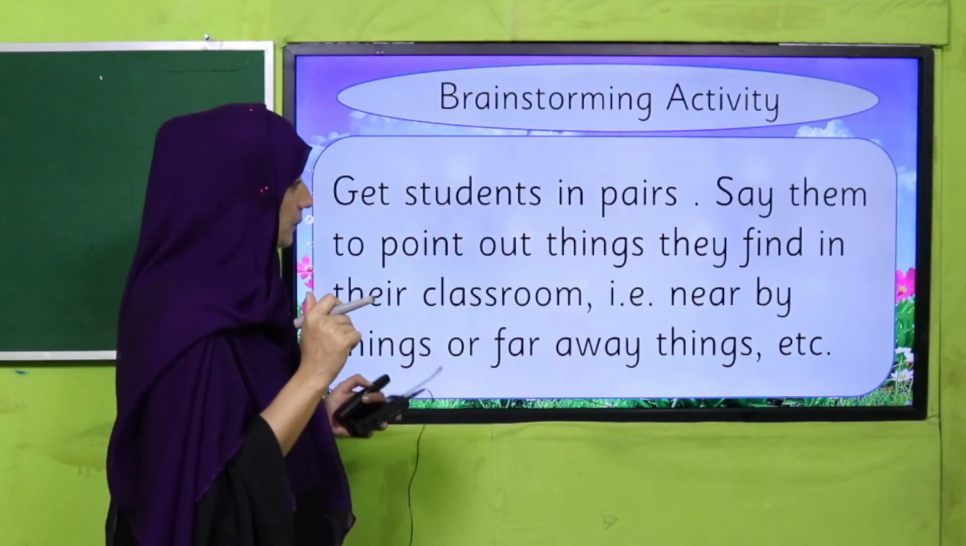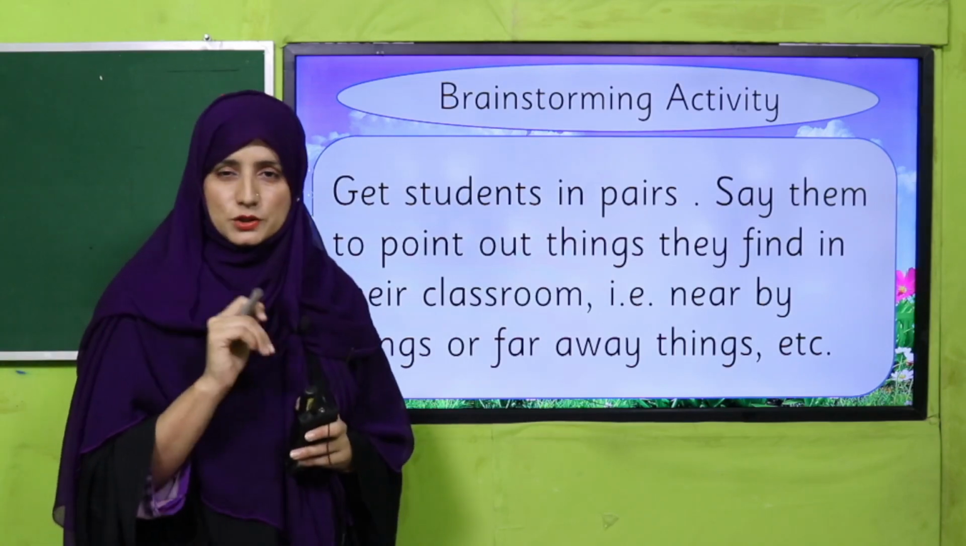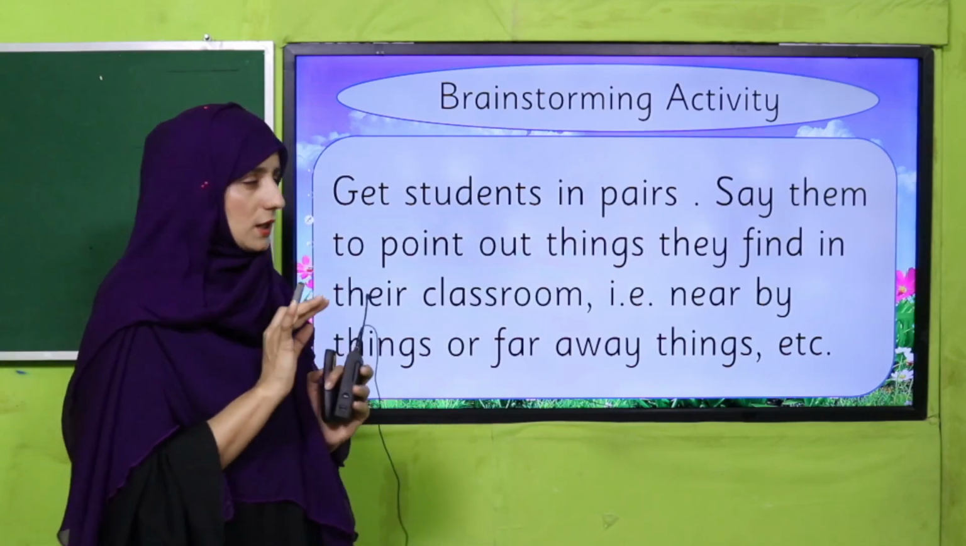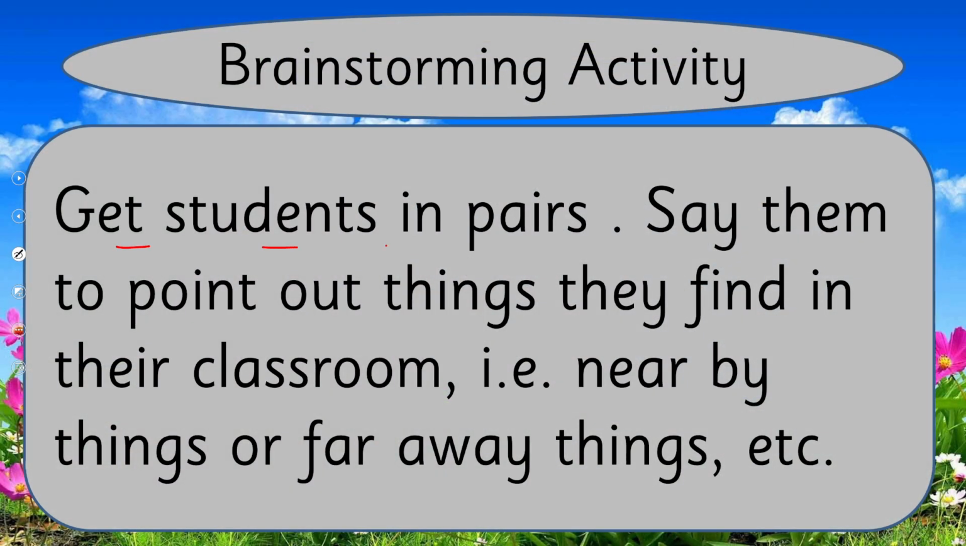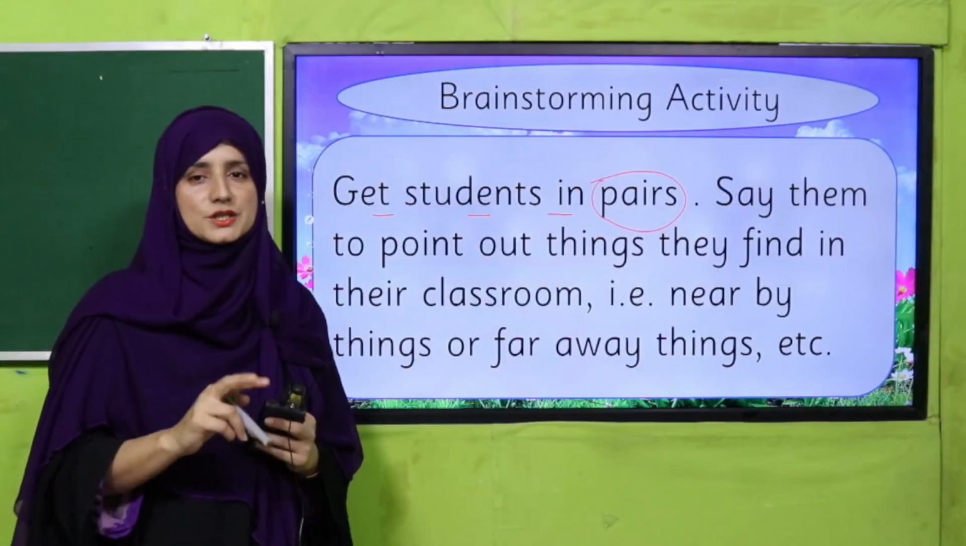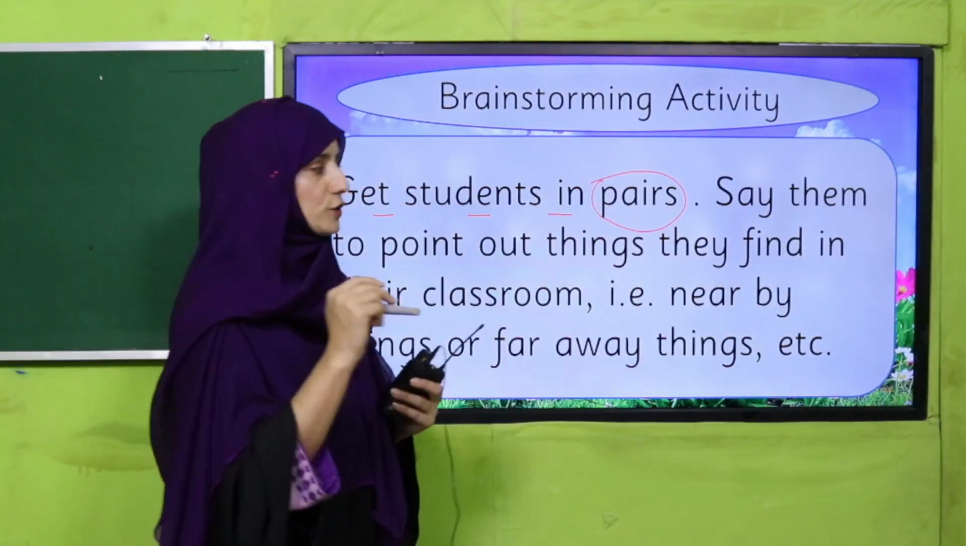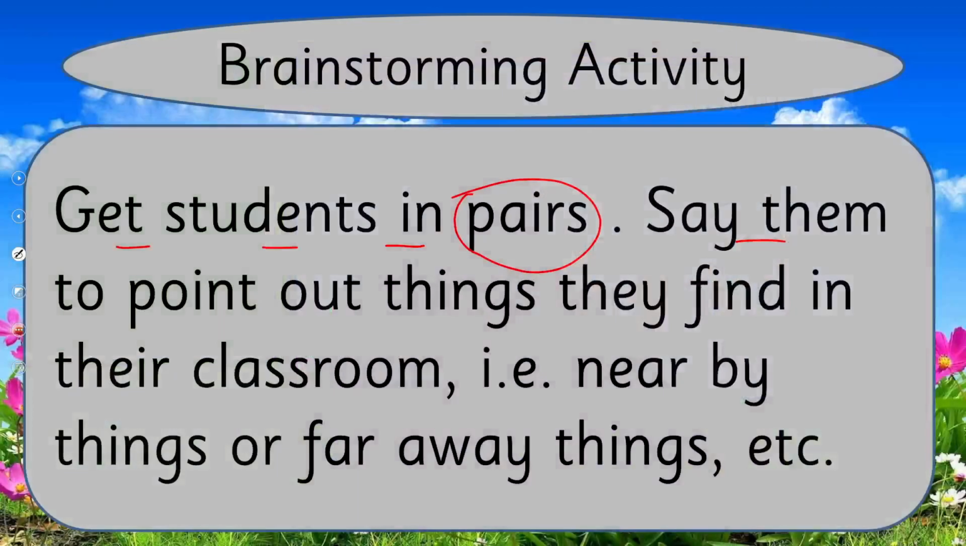So be ready. Here is a brainstorming activity for you, and be quick. Yes, my dear fellow teachers, what you have to do? Get students in pairs. Quickly you have to get students in pairs. It's up to you, 2 students you can get. Ask them to point out things they find in their classroom, i.e. nearby things and far away things.